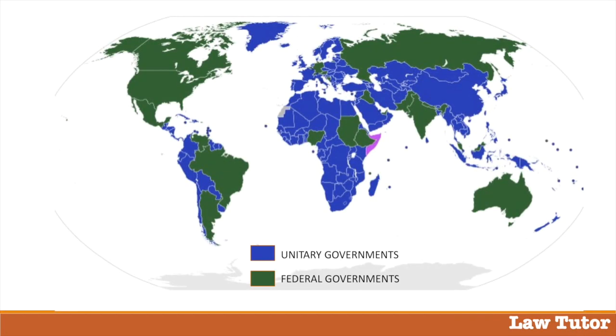This world map shows the kind of government structure that the countries follow. The countries in blue follow the unitary system of government. The countries in green follow the federal system of government. The United Kingdom, France, Italy are some democratic countries which follow the unitary system. The United States of America, Canada, Mexico, Australia are some countries which follow a federal structure.